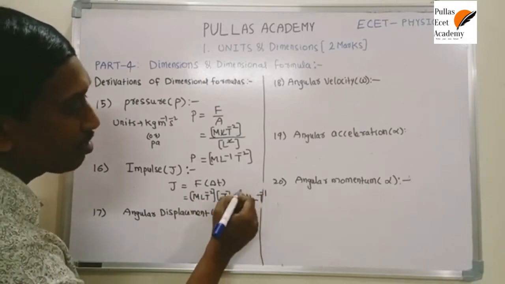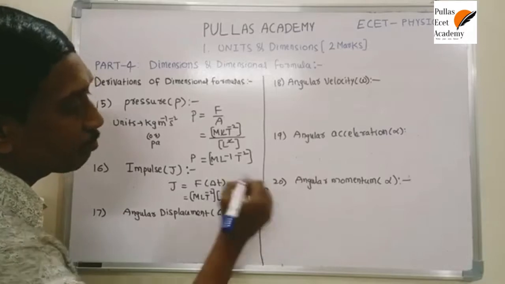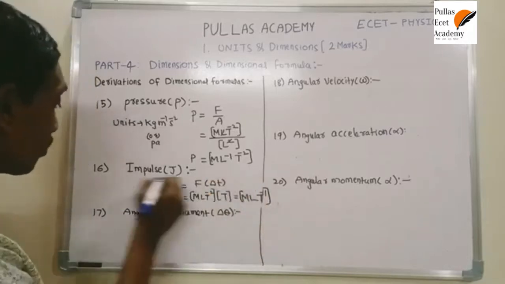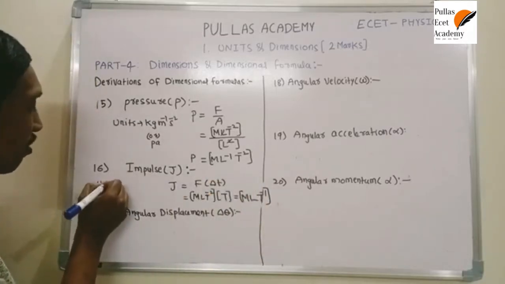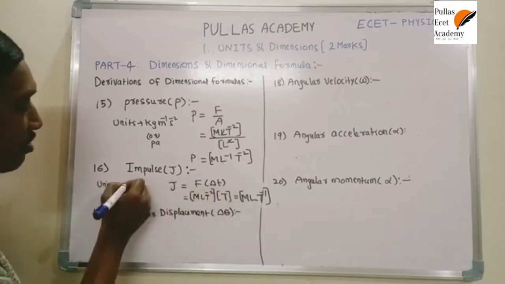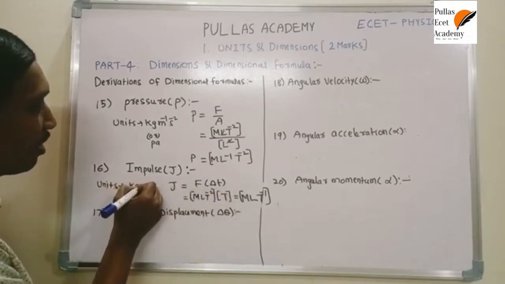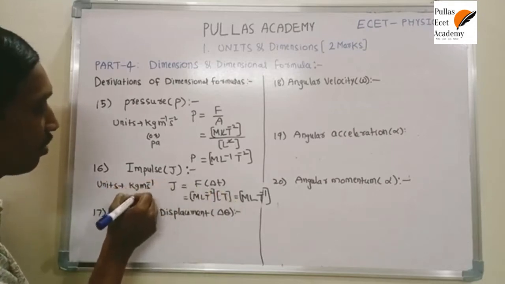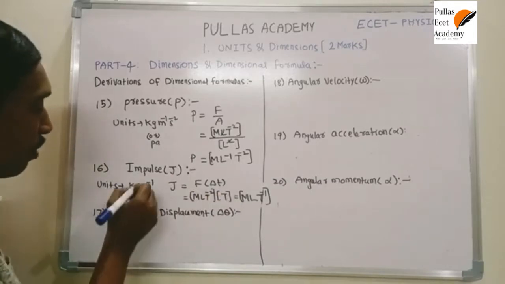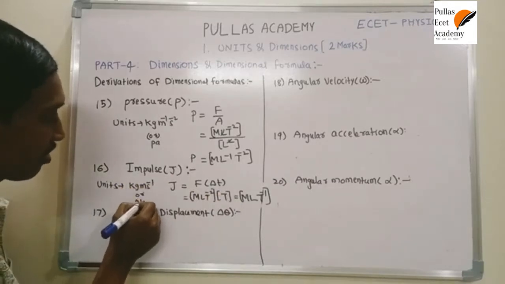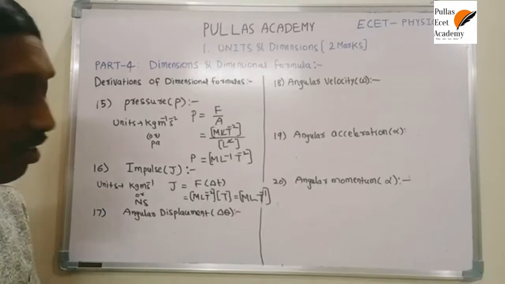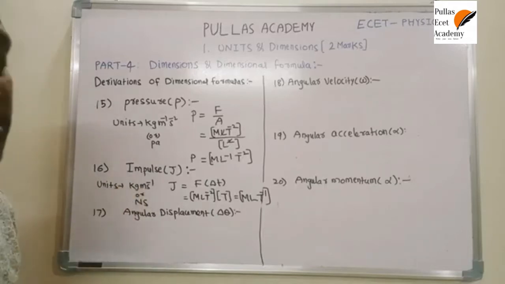So the dimensional formula of impulse is M L T power minus 1. The unit of impulse, based on that equation, is kilogram meter second inverse. In the SI system it is similar to Newton second: 1 Newton second is equal to this unit.